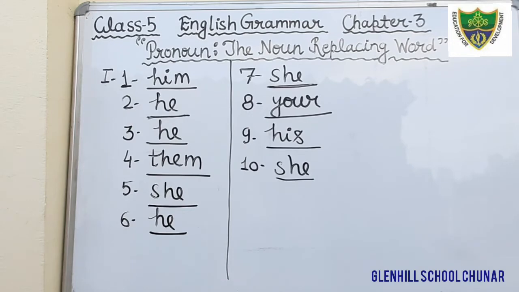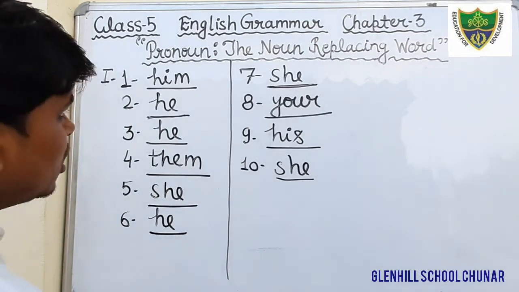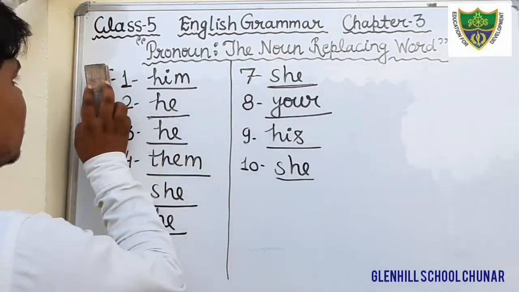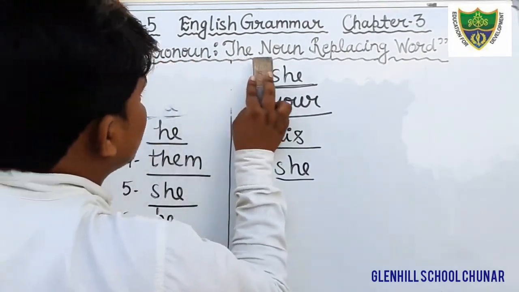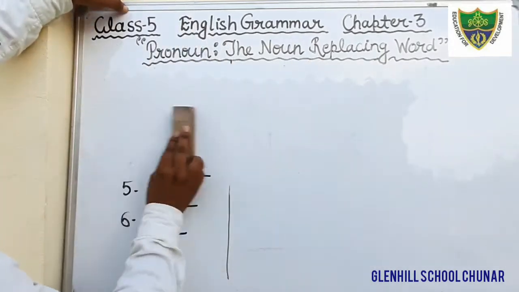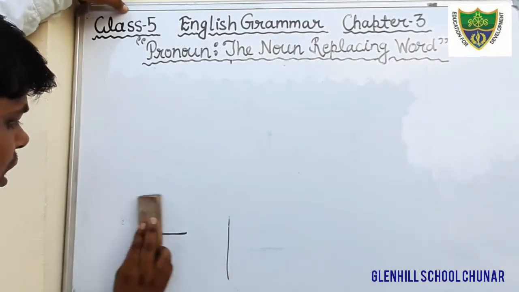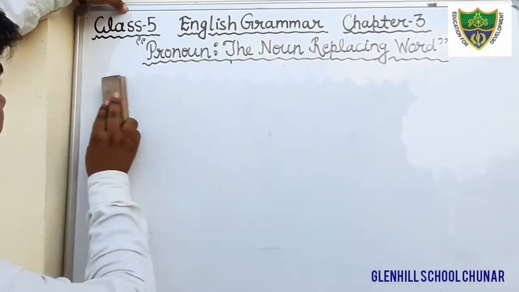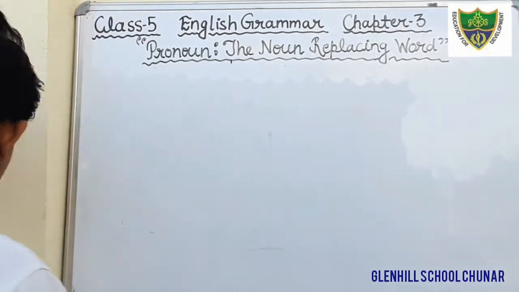Okay students, this is all about exercise number 1. So in this way we have completed exercise number 1. Now we will discuss the next exercise, that is the second exercise. There are two exercises given.